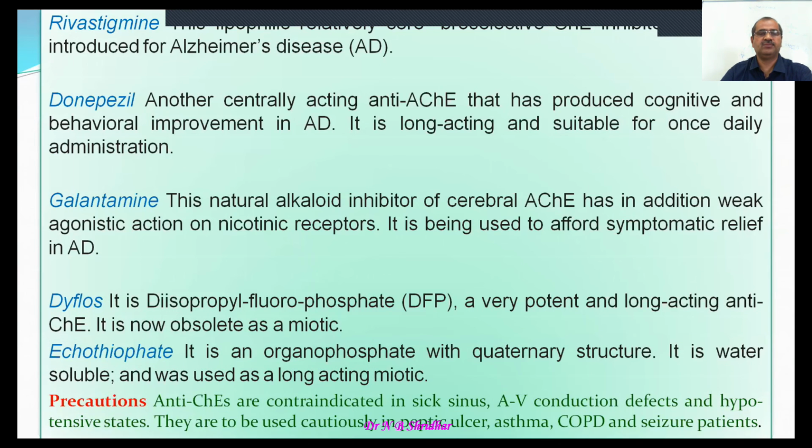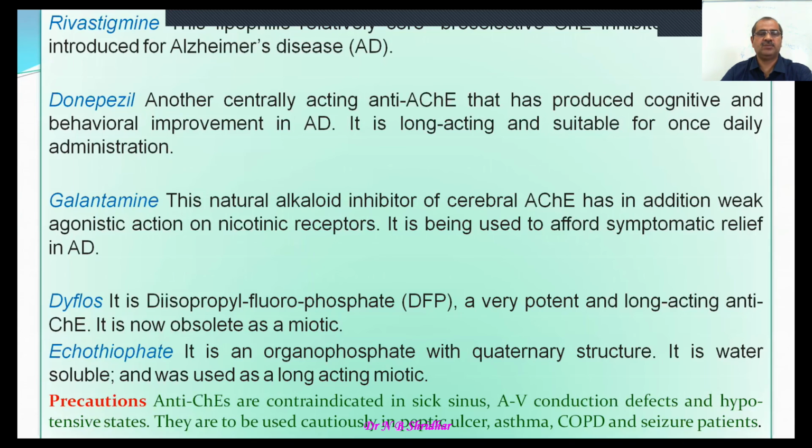And rivastigmine is another lipophilic, related drug, and it's also a cholinesterase inhibitor. So rivastigmine is also used in Alzheimer's disease. And donepezil, as we listed earlier, is another centrally acting anticholinesterase that has produced cognitive and behavioral improvement in Alzheimer's disease.